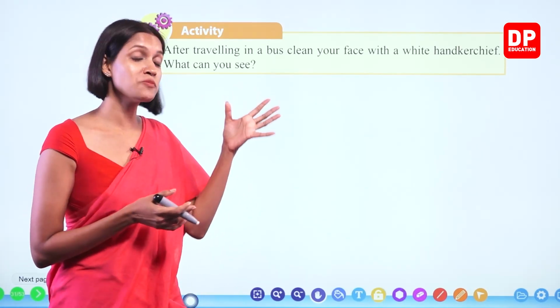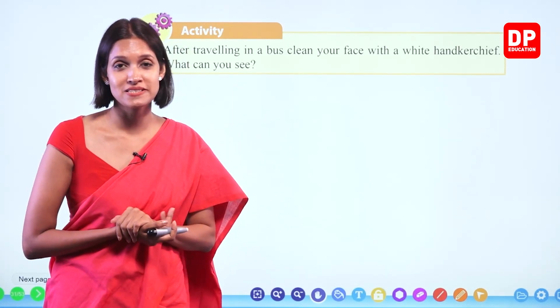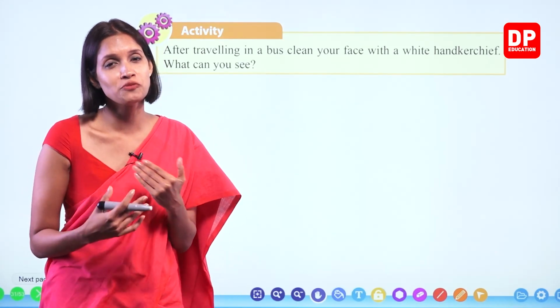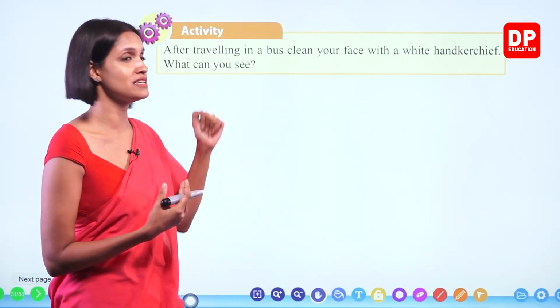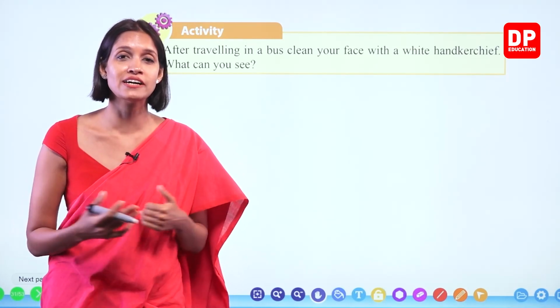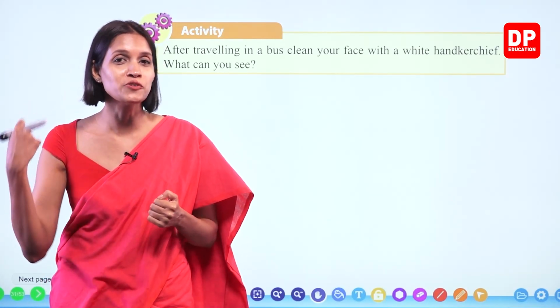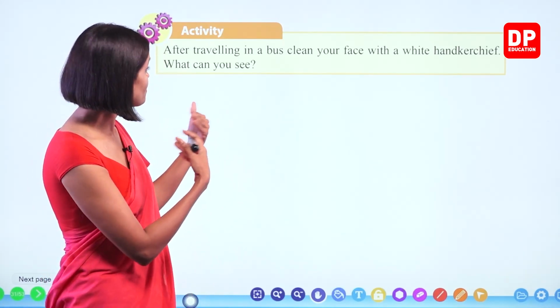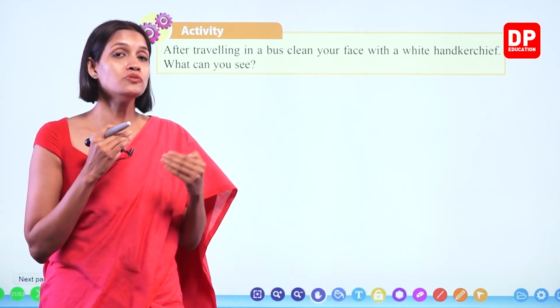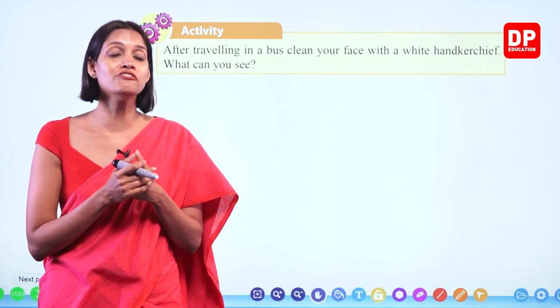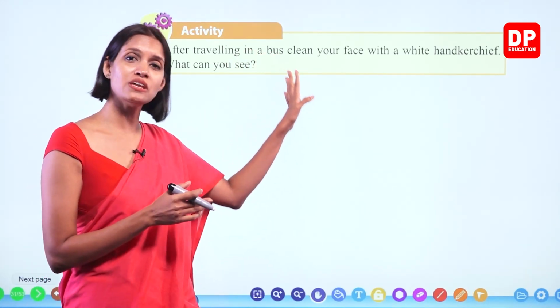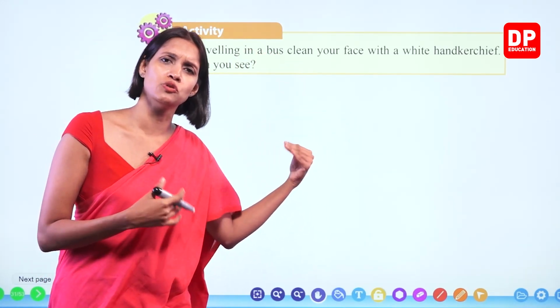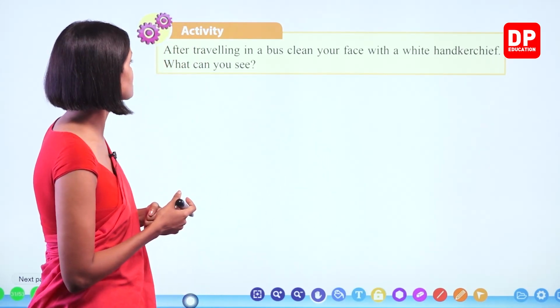So in those types of vehicles, you cannot experience this. Some of you must have traveled long distances in a normal bus without air conditioning. In that case, you have to open the shutters and travel, right? So after traveling a few hours, when you come home and clean your face, sometimes when you go on trips, you might experience this, right?